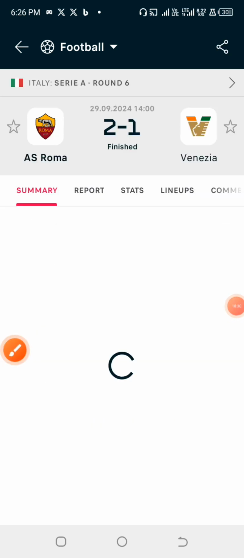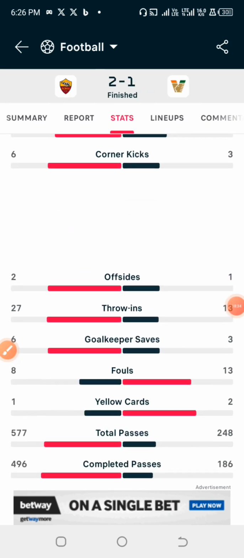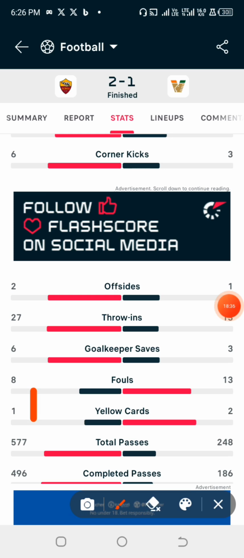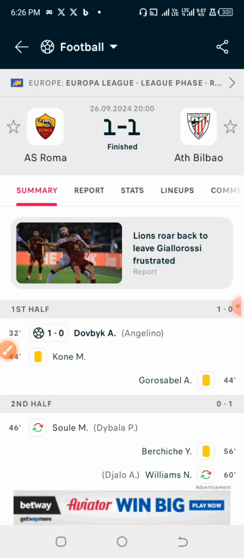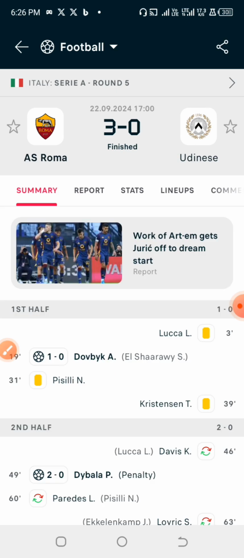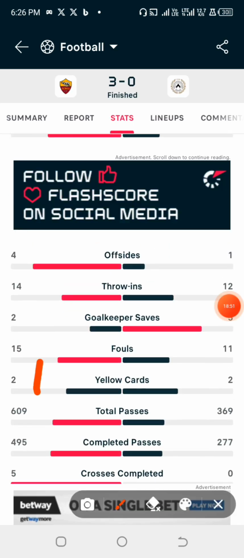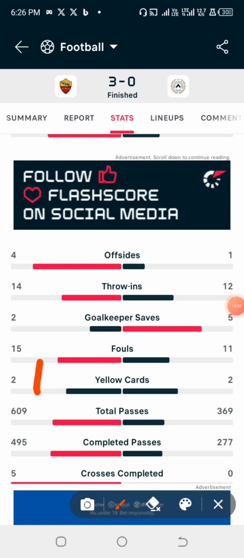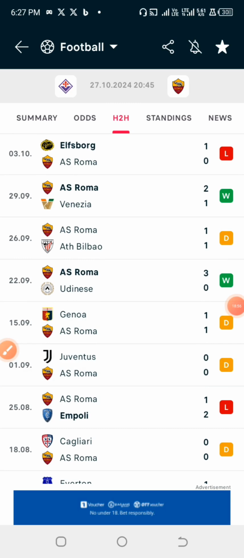We go for Venezia. They only had a total of 1 yellow card, making it 4. So we go for Bilbao. Okay, this is Europa League. So we go for Udinese, and the total yellow cards they had happens to be 2, making it 6. And lastly, against Genoa.